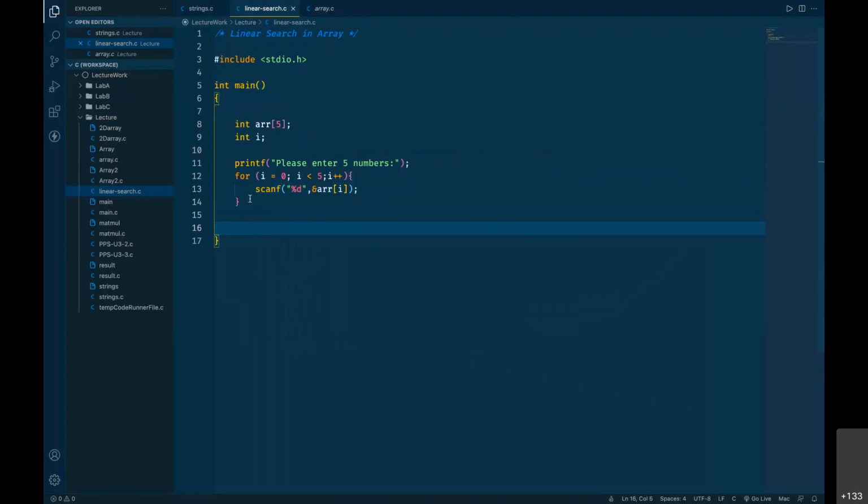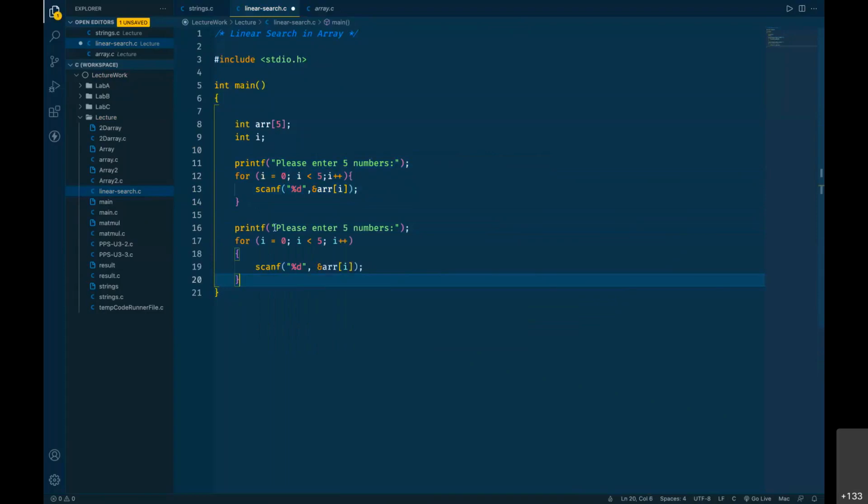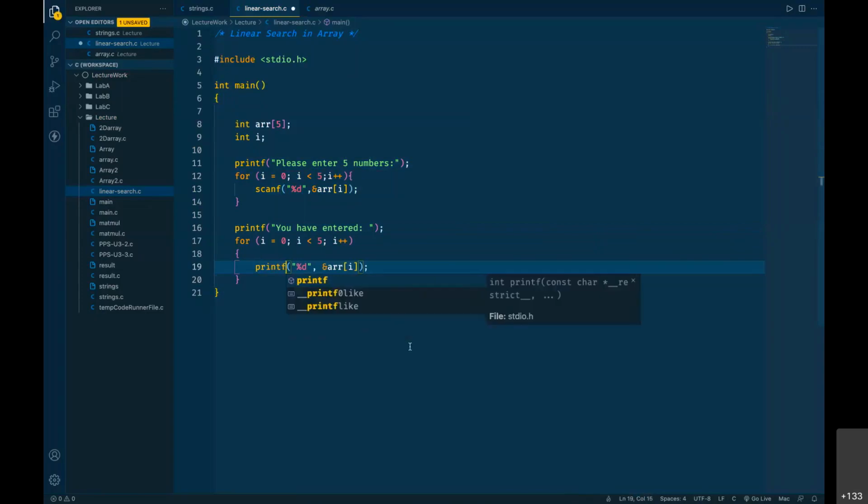Now, if we want to print those values one more time, once we get them, we can say "you have entered", and here I will print all those values. printf %d space arr[i], printed. And let us have a new line.